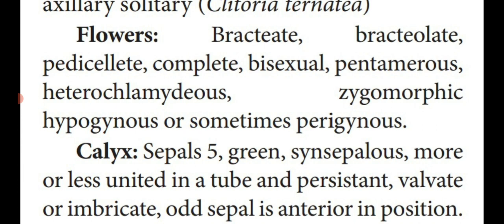That means the sepals' margins are meeting at their edges but not overlapping. That is known as valvate, as opposed to imbricate estivation. Odd sepal is anterior in position. Normally in other family members, the odd sepal is posterior in position at the top. But here the odd sepal is anterior in position in this family.